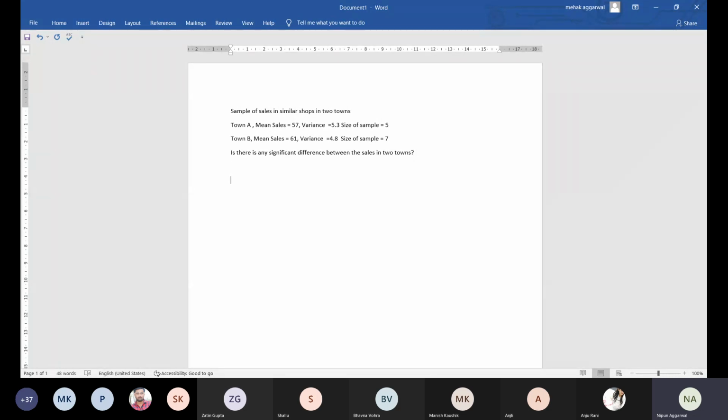So now read the question first and then try to understand which case it is. In this particular question, there will be two towns and similar shop samples will be taken, and the mean sales and variance are the results. In town A, we have taken the sample of 5 shops and the mean sales of those 5 shops is 57 with the variance of 5.3. And in town B, we have taken a sample of 7 shops. The mean sales is 61 and the variance is 4.8. Now we have to compare whether there is any significant difference between the sales in the two towns or not.